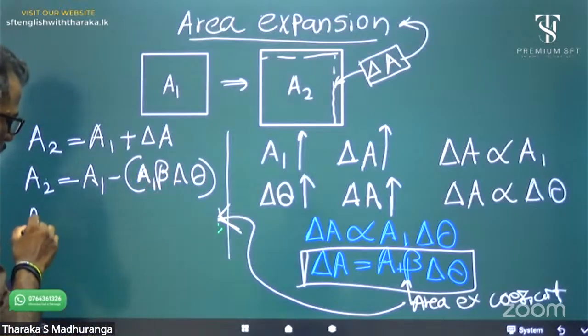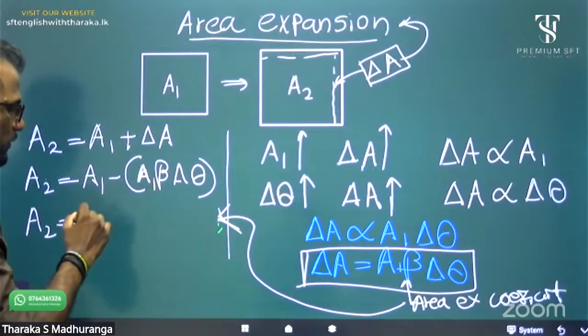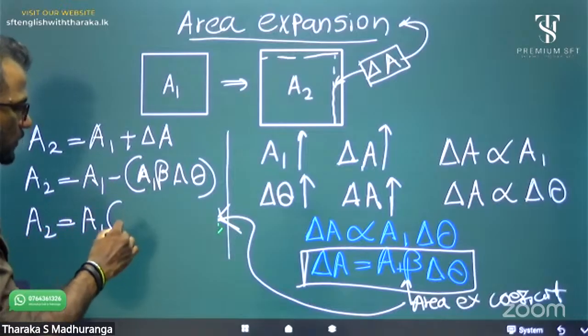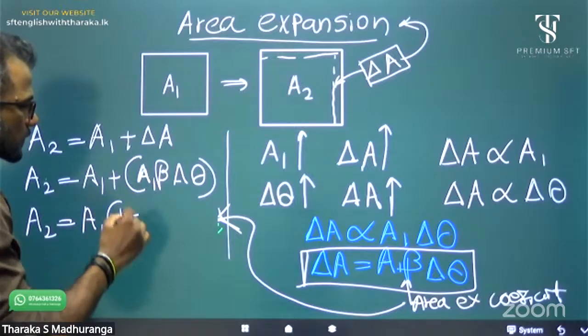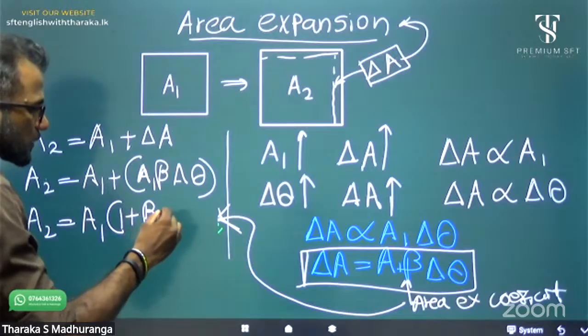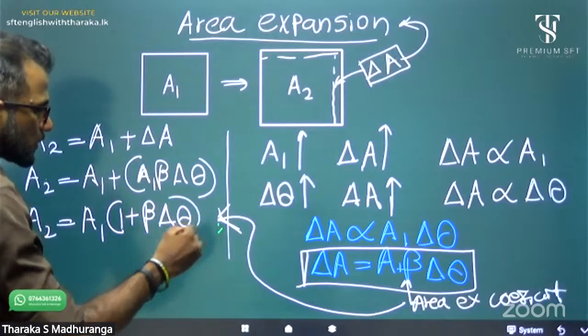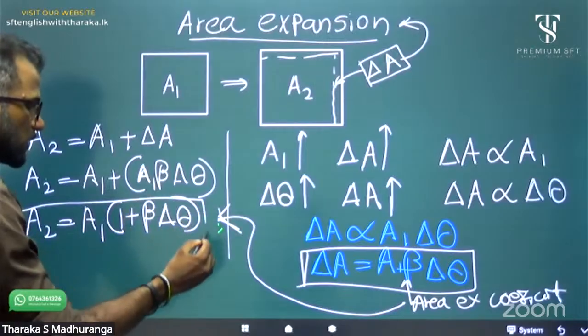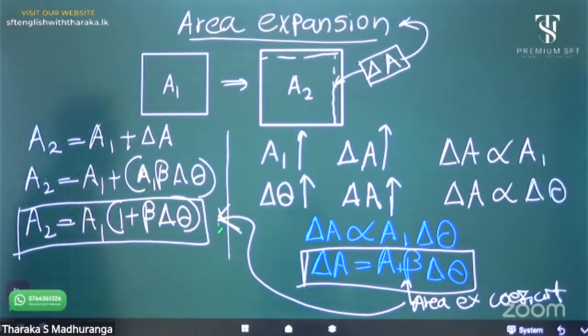Now A2 equals A1 plus A1 beta delta theta. A1 is common to both, so A2 equals A1 into 1 plus beta delta theta. That is the equation. Okay, that's the whole equation of area expansion, very easy. You don't need to write this down, only for your revision.